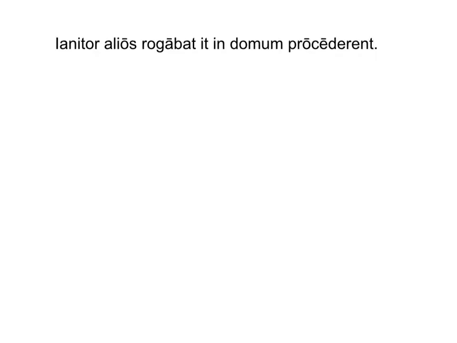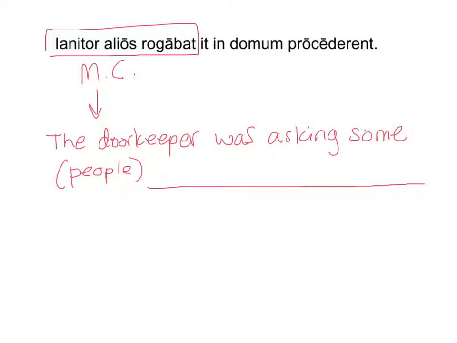Okay, so here's an example, and I've got my main clause right here. The janitor, the doorkeeper, rogabat, was asking some people, because we're going to have more alii later. And then what comes after that is what he actually asked.